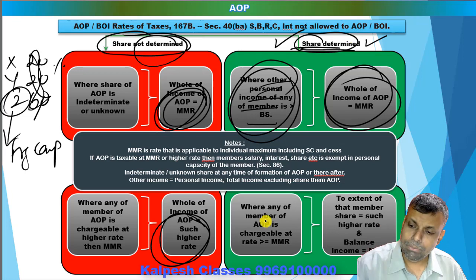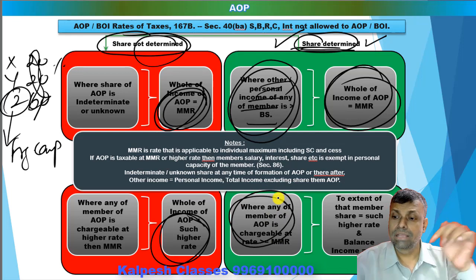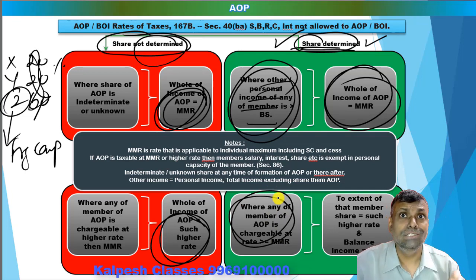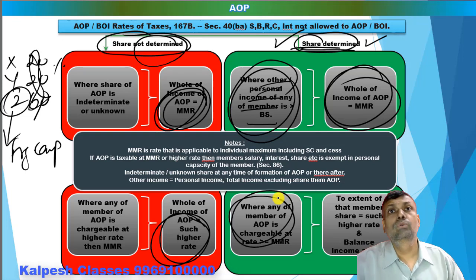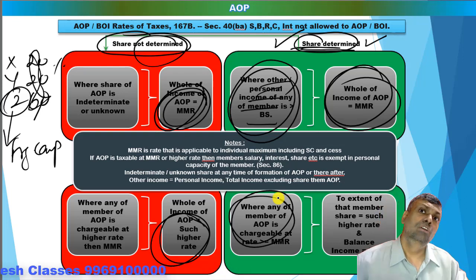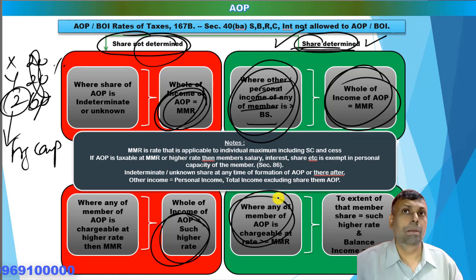And if any member of that AOP, don't forget the heading, the heading is that the share is already determined. If any member is chargeable at a rate higher than the MMR, then to the extent of that member's share, you have to multiply with such higher rate of tax, and the balance you have to multiply with the MMR rates of tax.